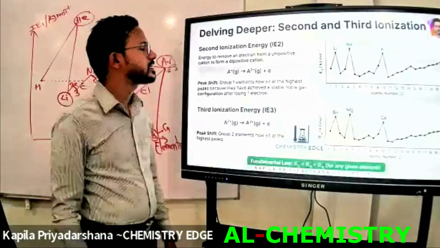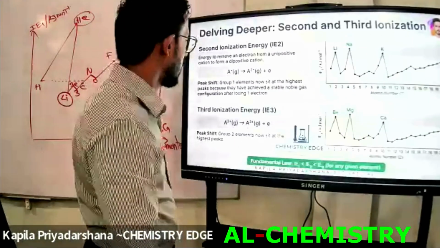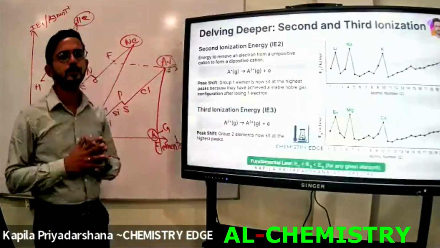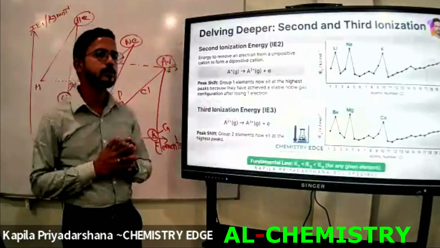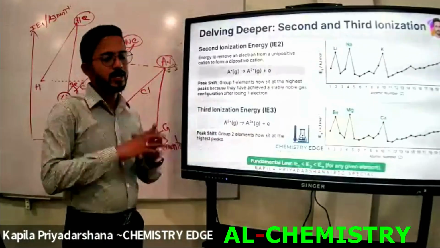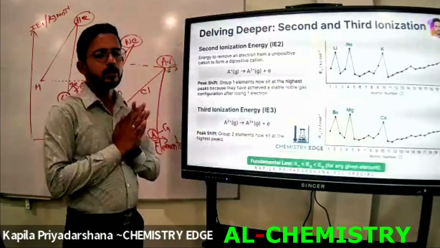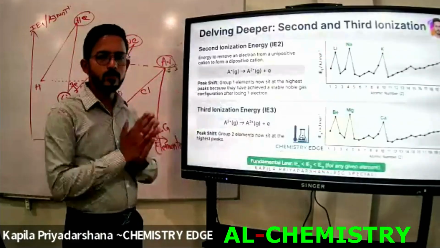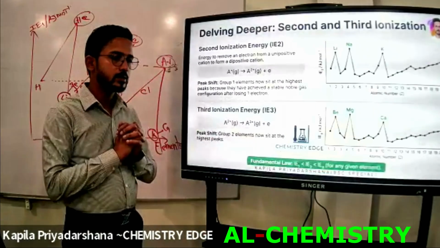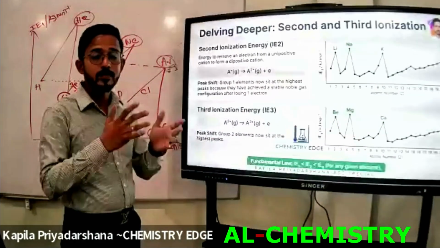When we consider the second ionization energy, how do we write the common equation for this? Previously we have written the common equation of the first ionization energy. Do you remember that? Then how did we write that?